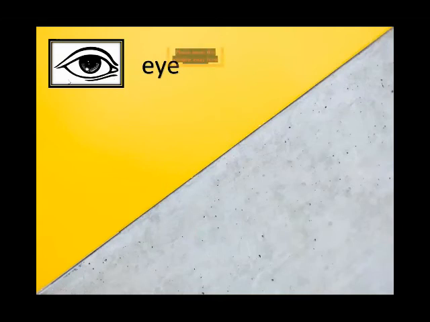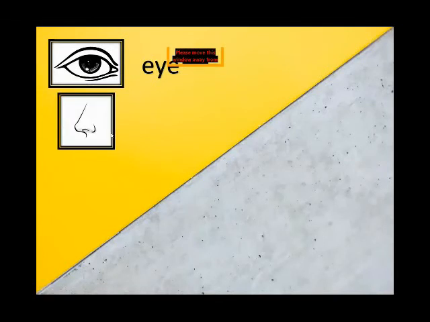Okay, what is this? It is an eye. And the spelling of eye, E-Y-E. Now look at the second picture. It's a nose. And the spelling of nose, N-O-S-E, nose.